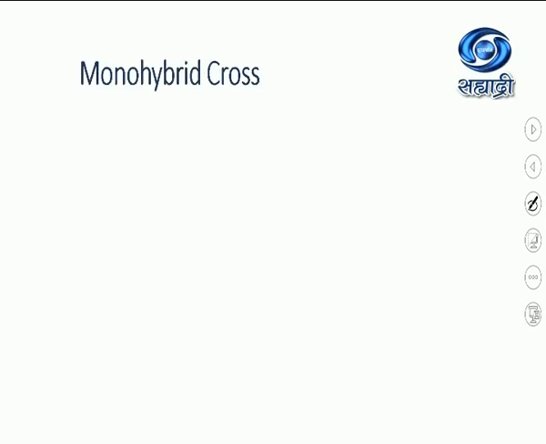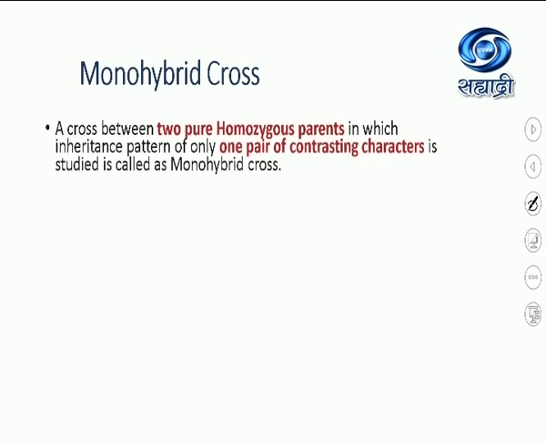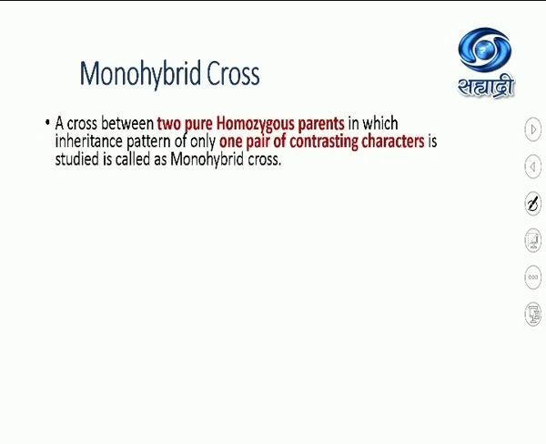Now let us see our first cross, that is the monohybrid cross. Listen students carefully, and I hope you are writing down along with me. It's very important, and here we will be revising all the definitions which we studied meanwhile.